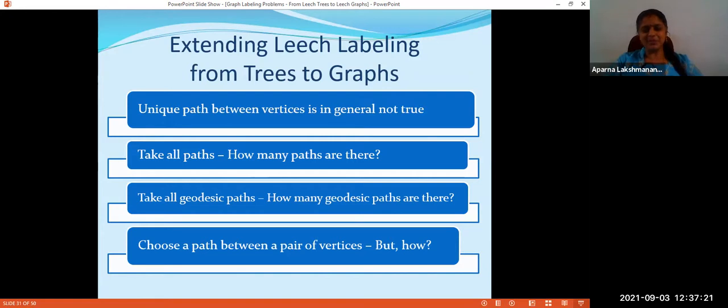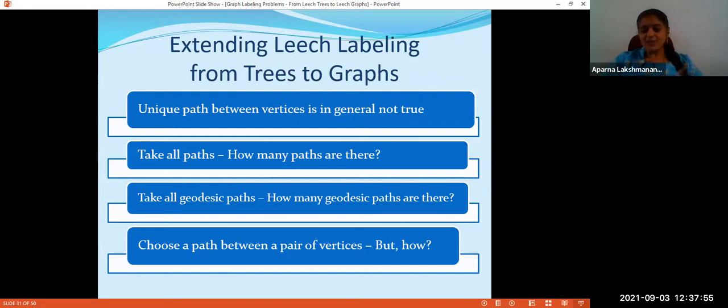So that becomes difficult. Another way of generalizing it is to take the geodesic paths. You consider only the shortest path between the pair of vertices. Again, that shortest path need not be unique. There can be more than one shortest path between a pair of vertices. Say you take C4, and v1, v2, v3, and v4 are the vertices. Then from v1 to v3, we have two shortest paths of length 2. So again, that is not unique. So again, the question arises, how many geodesic paths are there?